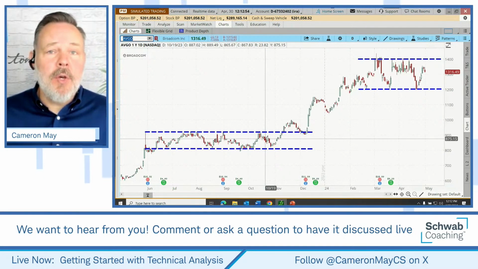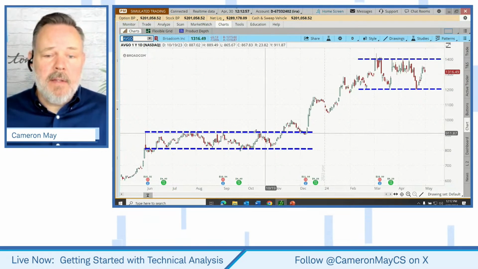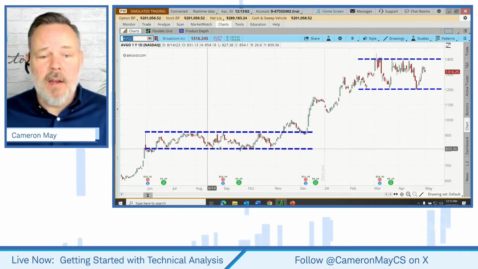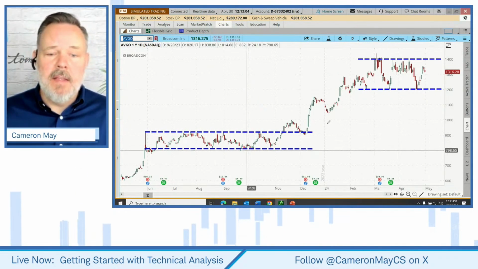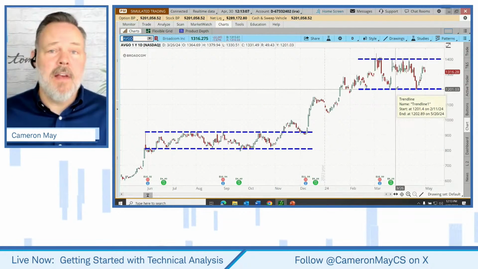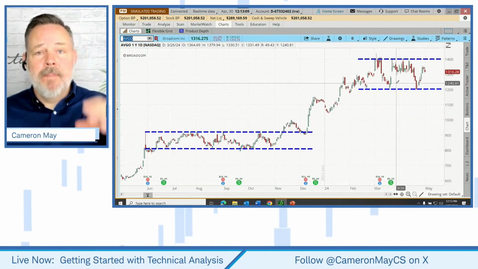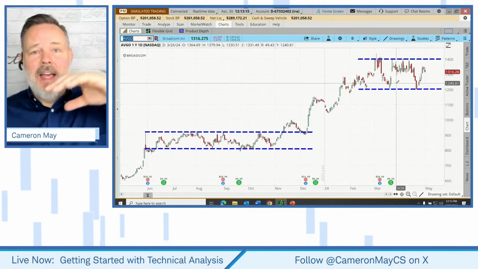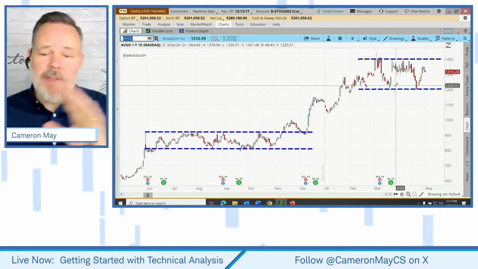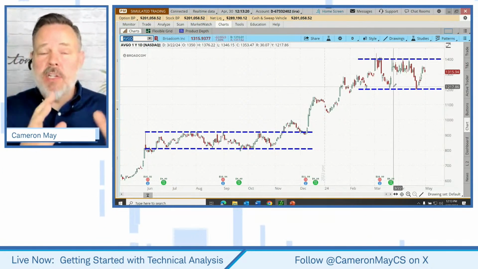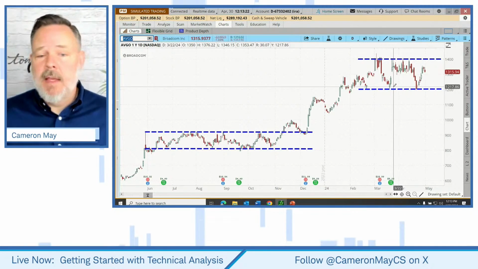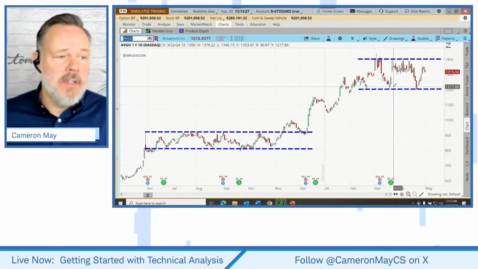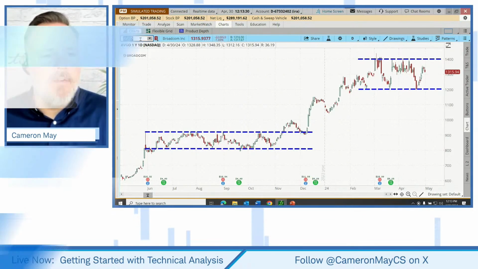Now, technique number two is that the support and resistance areas don't always present themselves precisely horizontally as they have done here on AVGO in this case, and more recently up here at these higher levels. Sometimes the identification of support and resistance will be on a diagonally ascending plane. Now, everything that we're doing today is going to be framed within a bullish context. We're not really talking about bearish trades, but the same concepts might just be flipped on their heads and used for structuring bearish strategies. But let's have a look at something like Microsoft.